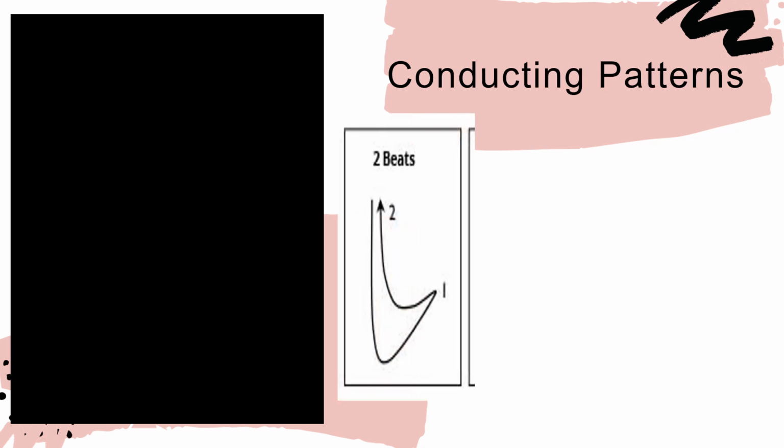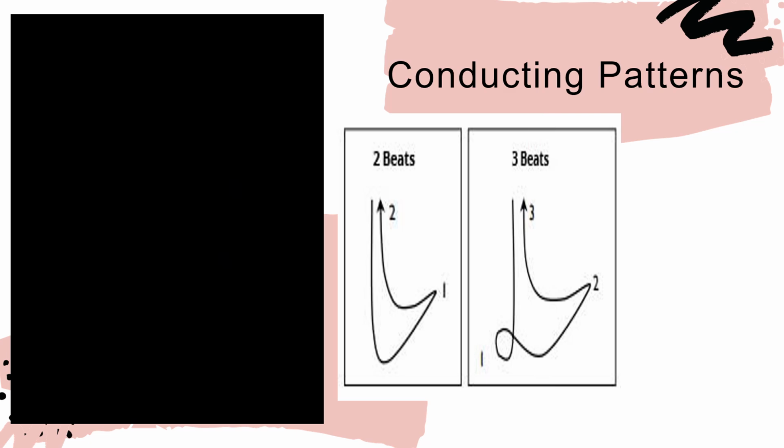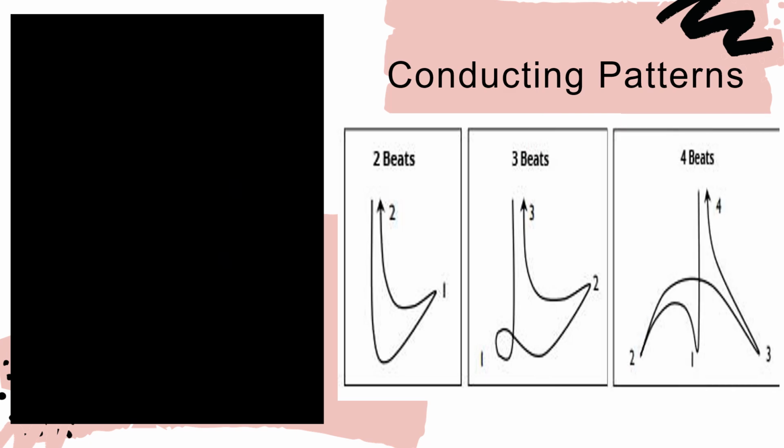Musicians show the meter of the music through conducting. Try to follow the conducting patterns and make sure to move your arms on the beat of the songs. Remember that the accented beat is always shown by a downward movement. So this is the conducting pattern for 2/4 time signature, for 3/4 time signature, and 4/4 time signature.